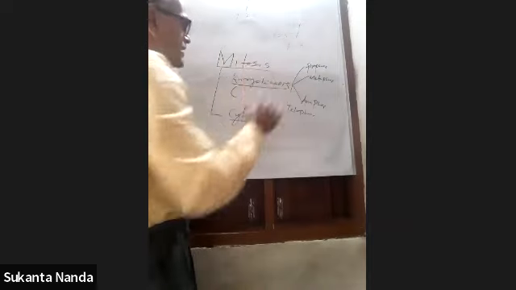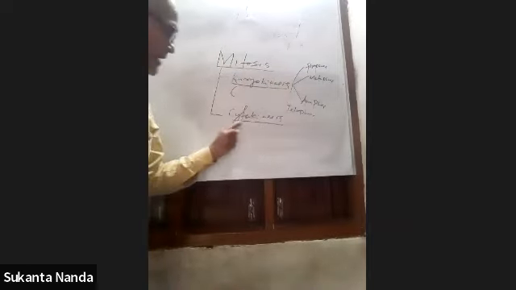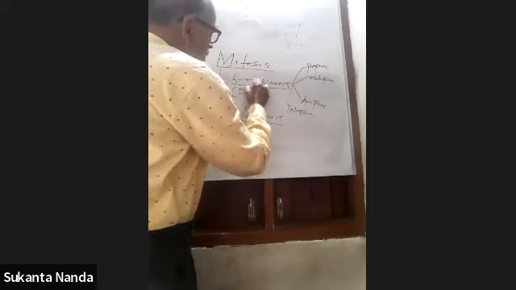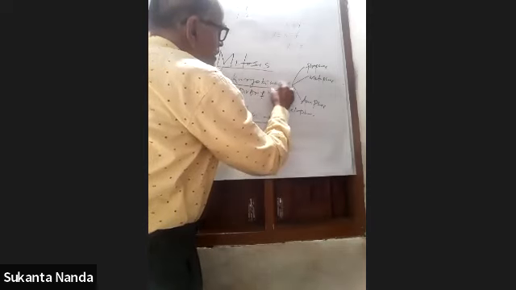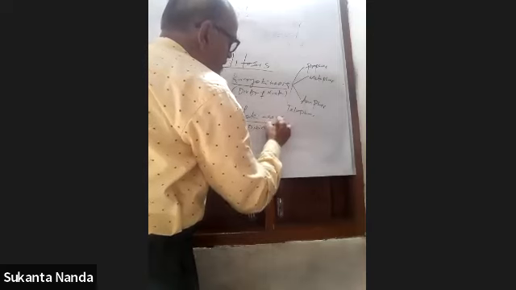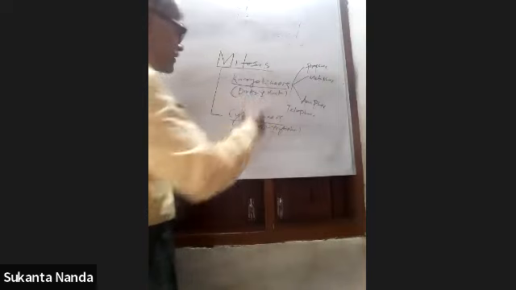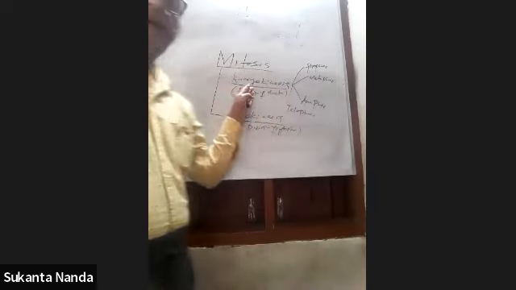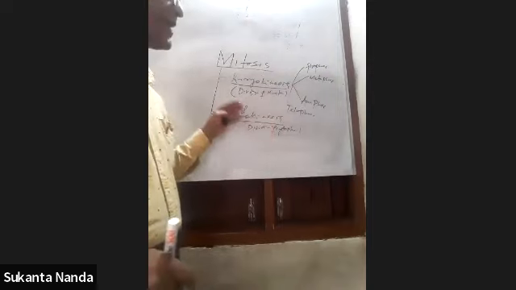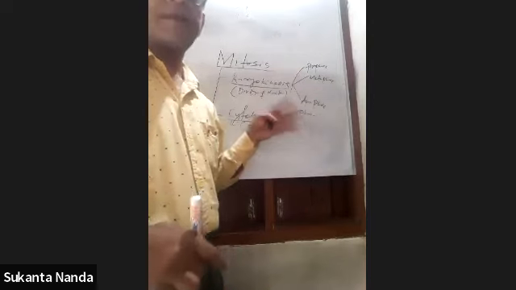Karyokinesis means the division of the nucleus. Cytokinesis means the division of the cytoplasm. So first the nucleus will be divided, then the cytoplasm will be divided. You have to remember whatever I am telling you. On that day also you have to revise yourselves and remember.